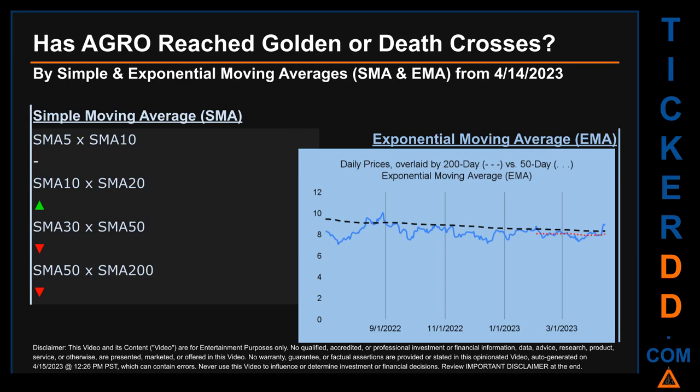The blue line is daily end-of-day prices. For simple moving average, by comparing 50 to 200 days, we found a bearish death cross signal because the 50-day SMA crossed below the 200-day.